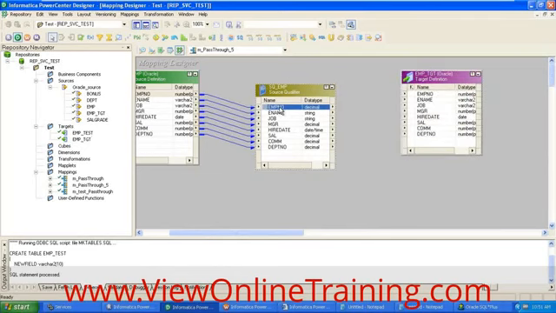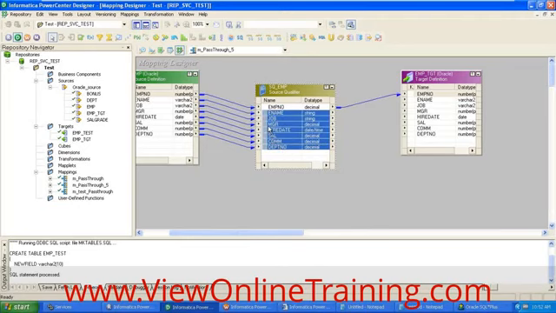Now you need to pass the data from the source qualifier, because after you read the data from the source, you need to pass the data to the target. Select the column, hold it, and drag and drop to the appropriate column you want to pass. Here I want to pass EMP number to EMP number. Likewise you can manually select single columns, or you can select all the columns using Shift and then drag and drop.